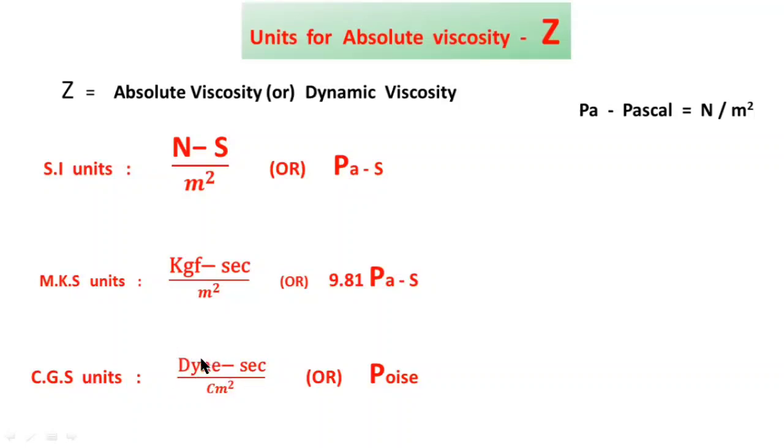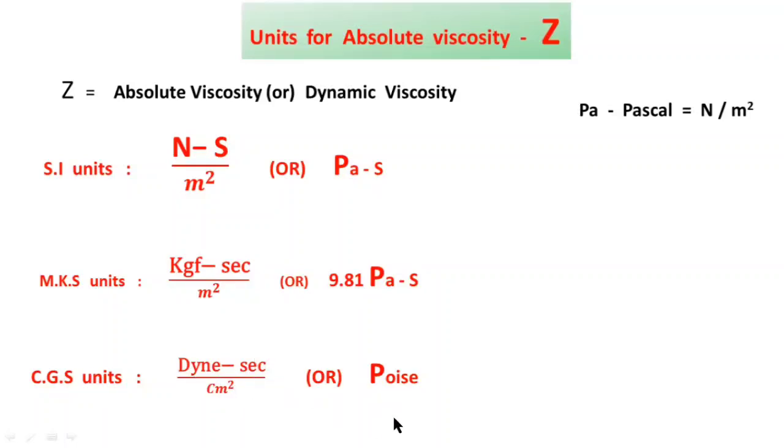Here one dyne second per centimeter square is also called poise.